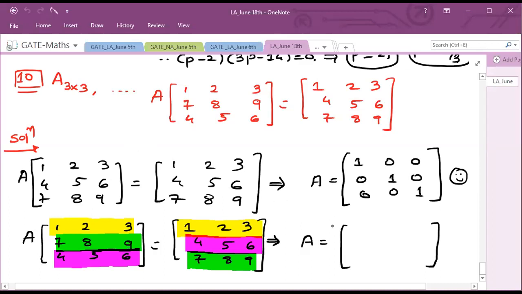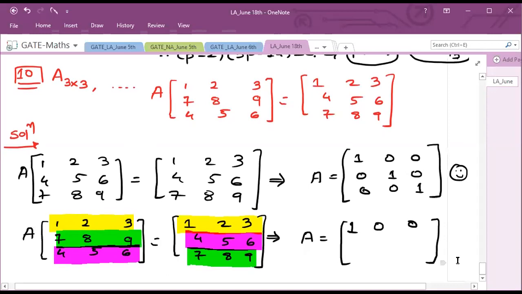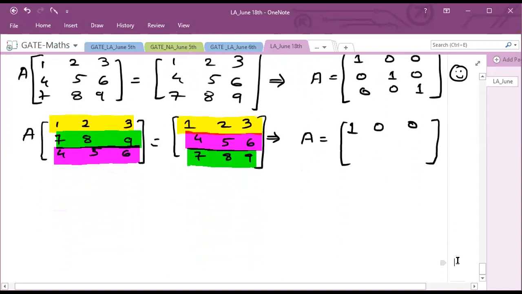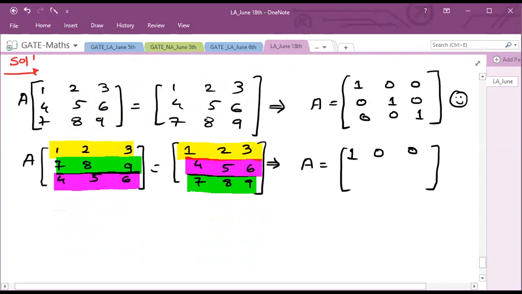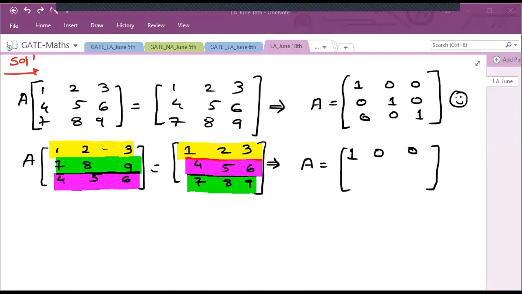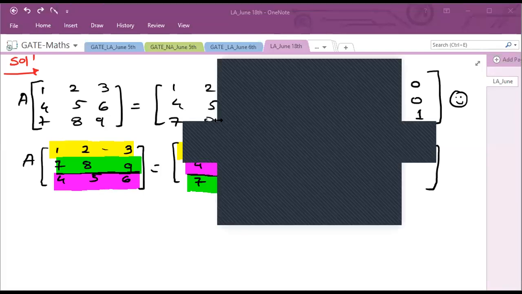So if I'm multiplying 1 2 3 with 1 0 0 only, what will be my resultant matrix? See, row into column. So I am going to multiply the row of A with the column 1 7 4, so I'll get 1 only, right? And in the second case I will get here 1 0 0 into, okay, see over here.